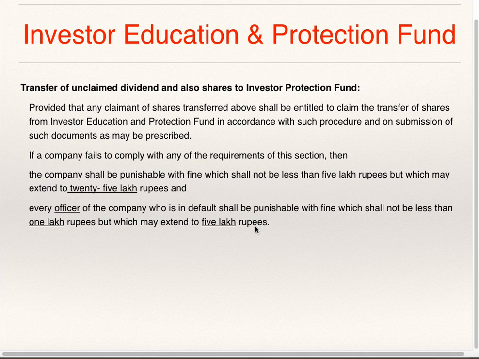So if a company fails to comply with the requirements of this section, then the company is punishable with fine which ranges from 5 lakhs to 25 lakhs, and the officer of the company who is in default shall also be punishable with fine which ranges from 1 lakh to 5 lakh rupees.